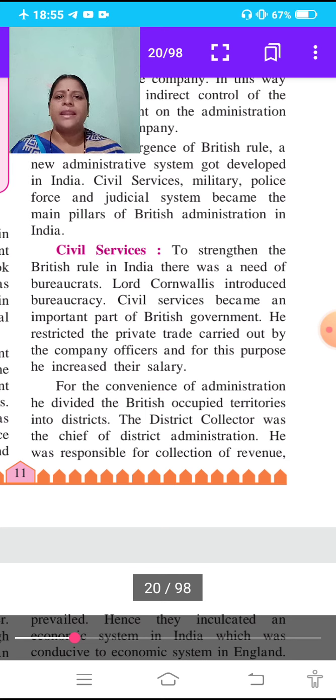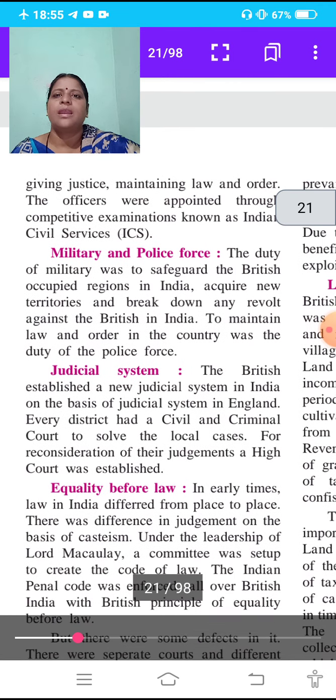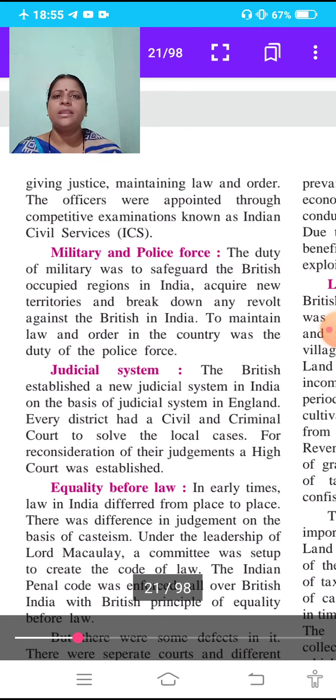The district collector was the chief of the district administration. He was responsible for collecting revenue, giving justice, and maintaining law and order in that district.